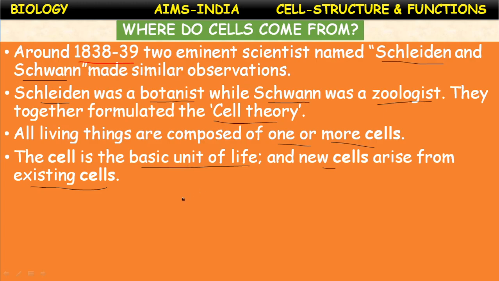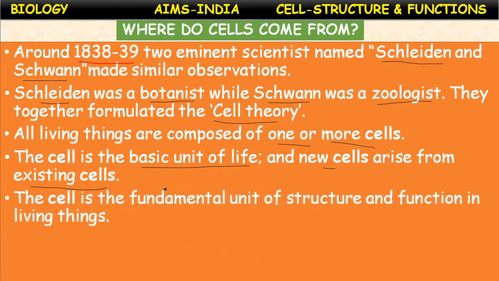Later, Rudolf Virchow, another scientist who studied cell division, introduced a new concept that new cells arise from pre-existing cells. Omnis cellula e cellulae. The meaning of that statement is that new cells are formed from pre-existing cells. The cell is the fundamental unit of structure and function in all living organisms. This is the final statement.